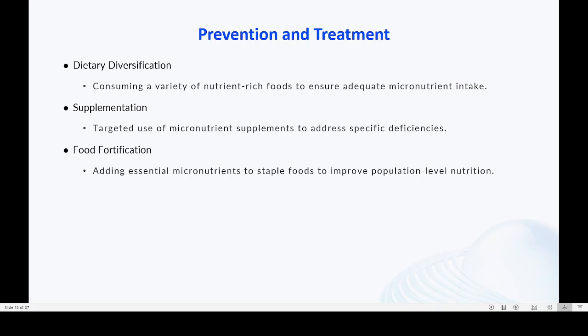Then supplementation. If there is a problem, you should go for tablets or supplements. Use targeted micronutrient supplements to address the specific deficiency. Sometimes some people may need to take daily multivitamin drops or a multivitamin capsule, etc. Then food fortification. Fortification means enriching: adding essential micronutrients to staple food to improve population-level nutrition.